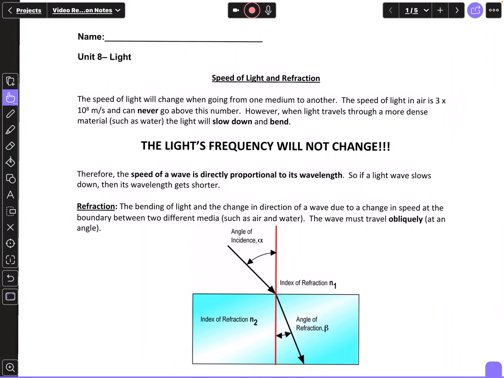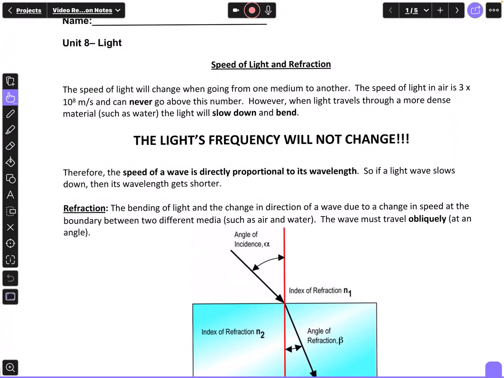It's like it's traveling through air. Now, when a light ray hits water, it's going to slow down. Or if it comes from water into air, it's going to speed up. So the speed of light will be different in different mediums.